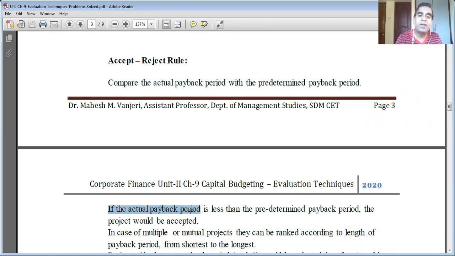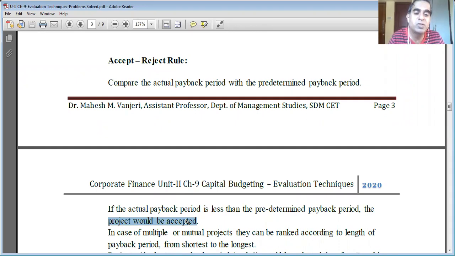If the actual payback period, the calculated one, is less than the predetermined payback period, in that case, the project would be accepted. I repeat, if the actual payback period is less than the predetermined payback period, the project should be accepted. And if the actual payback period is more than the predetermined payback period, reject the project. This is in case of a single proposal.